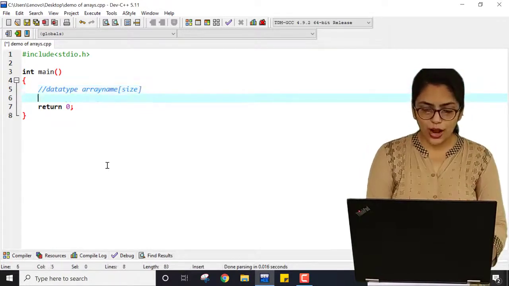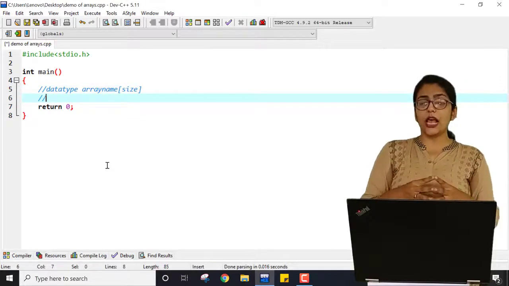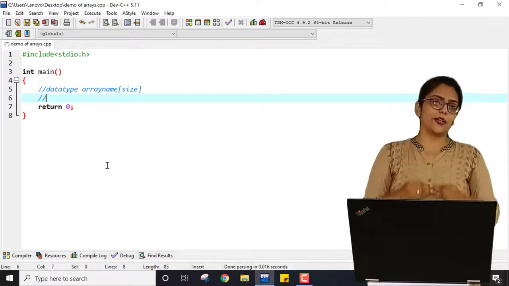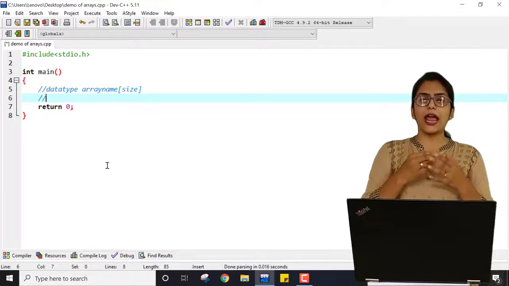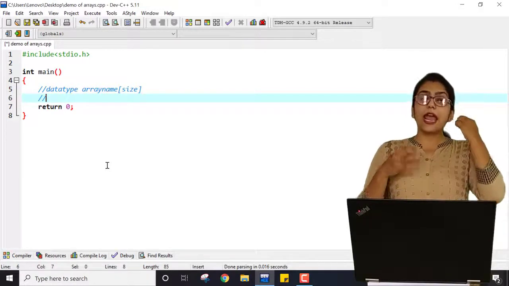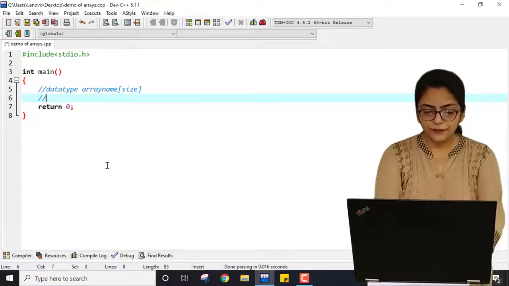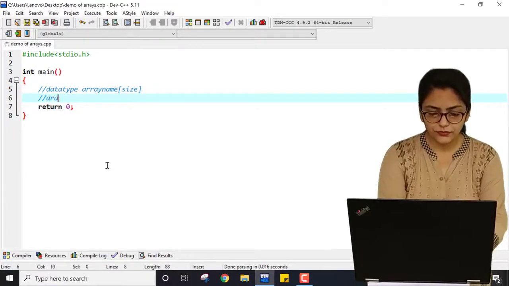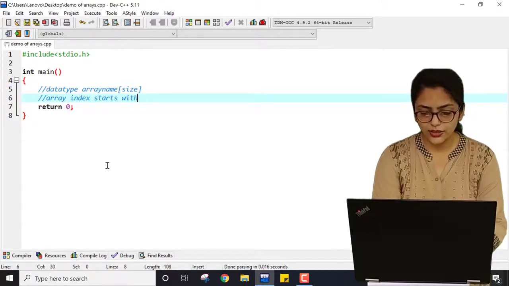One more thing you have to consider: as an array has more than 2 values, how can I identify any value? That I want the 5th value, or the 6th value, or the 10th value. So for identifying them, array values are given indexes, and array index starts with 0.